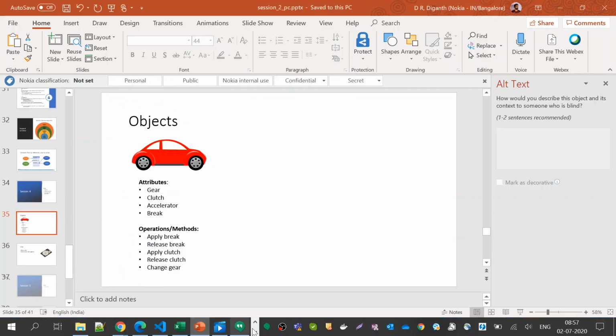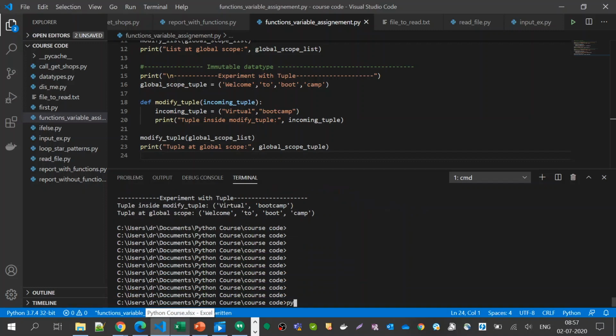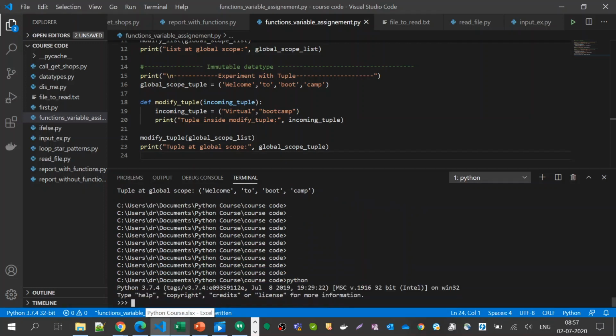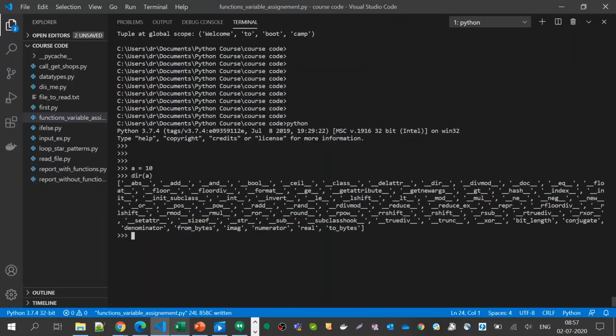Let us try and see in the Python interpreter. I'll just maximize this. So a is equal to 10. This is an integer. dir is a global function inside Python, and this takes an argument. The argument should be an object.